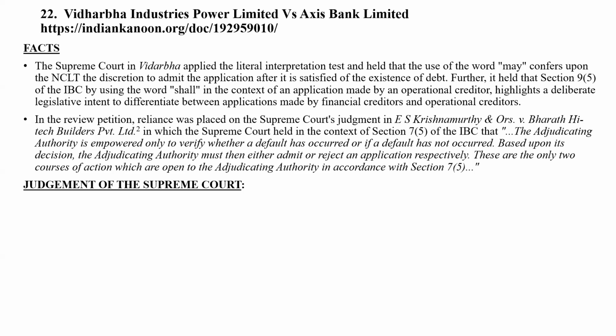And if we read section 9, subsection 5, the word shall is used. So this is the difference. They said that the legislature has deliberately said so. In case of financial creditors, even if there is a default, still the adjudicating authority may reject the application. Okay?